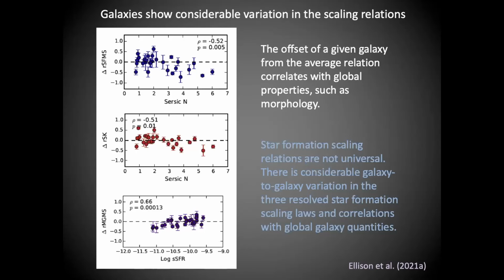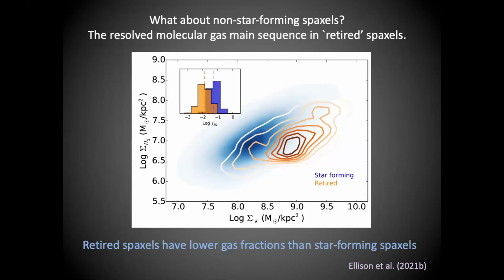And so now we can think about studying the scaling relations, not just for the star-forming spaxels, but for the regions in the galaxies where the star formation is shutting down. In particular, I'm going to refer to retired spaxels or retired regions within the galaxy. These aren't fully quenched yet. They're characterized by very weak H-alpha emission that is typical of a very old evolved stellar population.